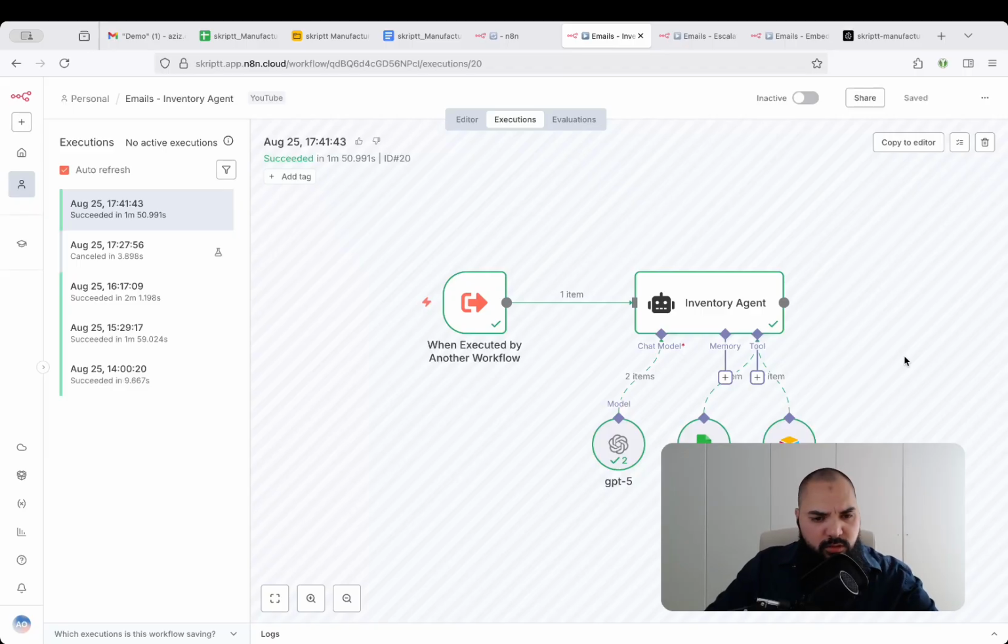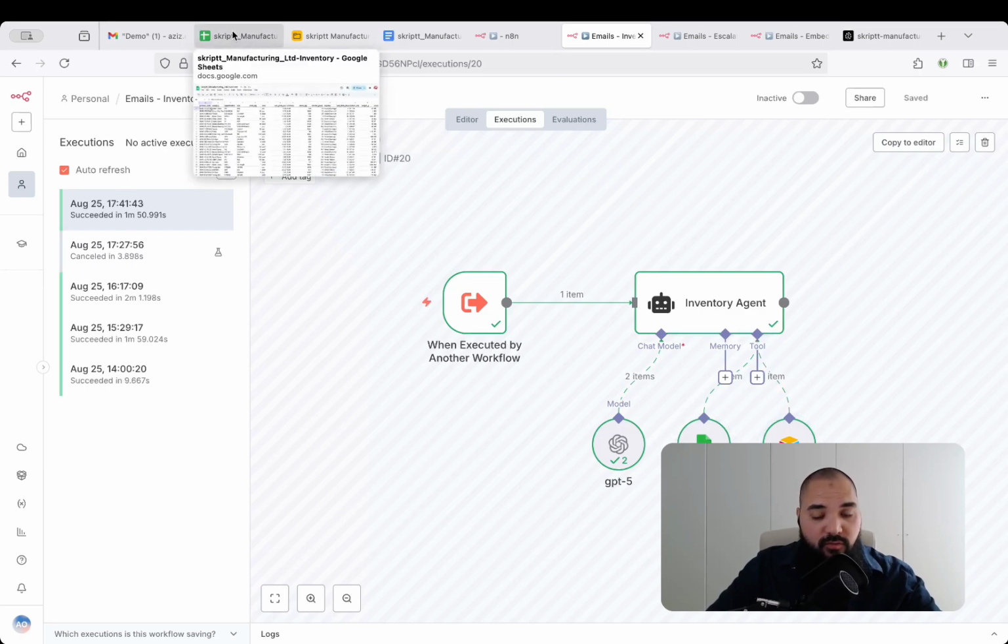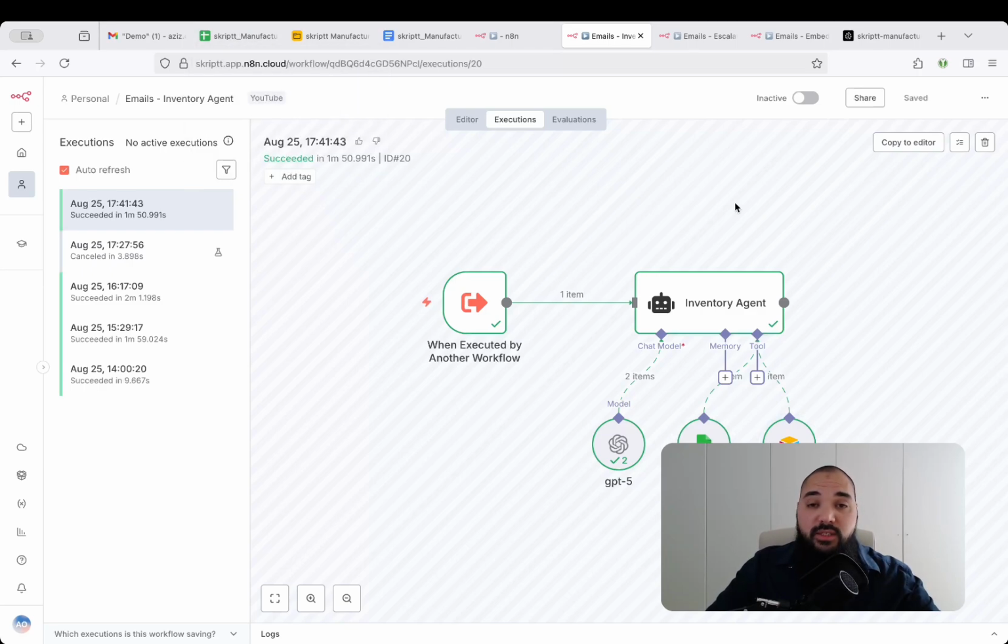It took almost 2 minutes, 1 minute and 50 seconds. And now you can see all the green check marks, and you can see that it used both tables, or both databases, at least those placeholders that we connected it to, right? So it did use Sheets and it did use Airtable, which is great because, as I've mentioned, in many companies you don't have this single source of truth, like these perfect setups. You have some data here, some stored here, some stored there. And this is a realistic scenario. And then it does make sense to check for every possible data source, right?